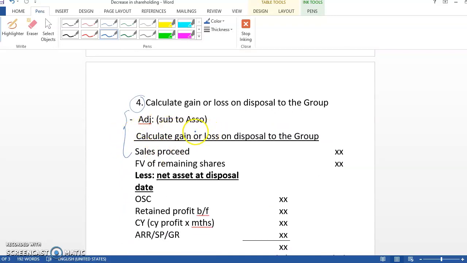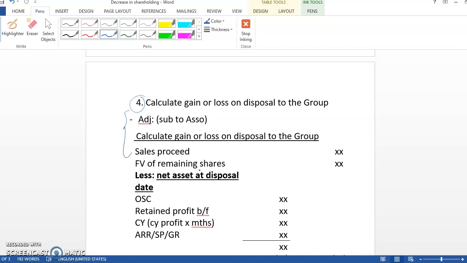So when you calculate the gain or loss on disposal to the group, this will be the formula for sub to ASO, where your items will be sales proceeds, added to the fair value of remaining shares. How do you calculate the fair value of remaining shares?